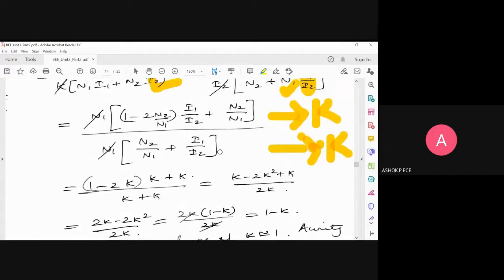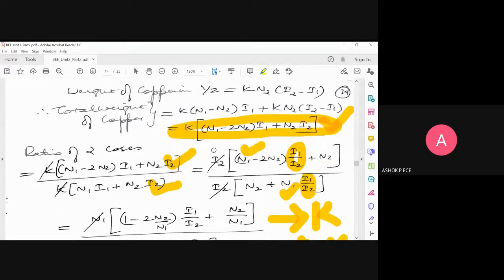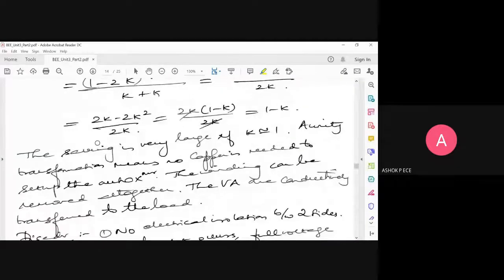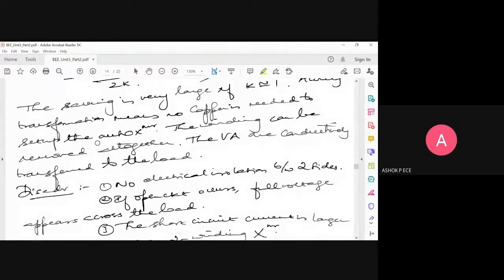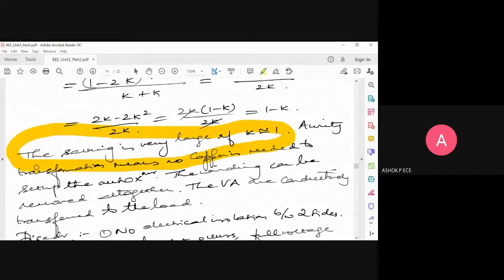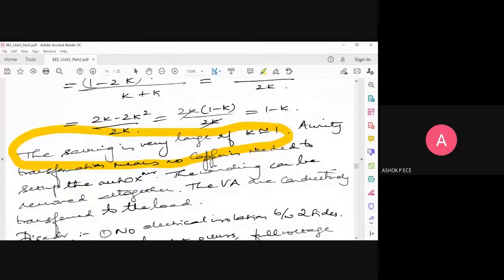So effectively, if you are going to use an auto transformer, then definitely you will save some amount of copper compared to using a normal transformer. That savings in copper will always be there, and it will be very, very large if k value is close to 1. Okay, that is the condition, but you can never achieve it, because when k value is approximately equal to 1, it is not a step up or step down transformer.